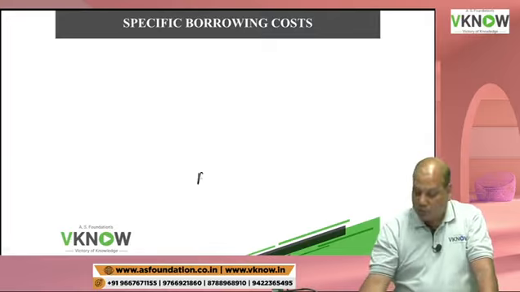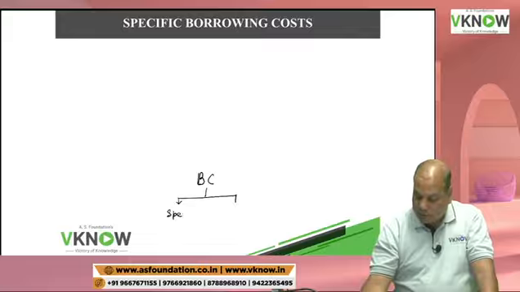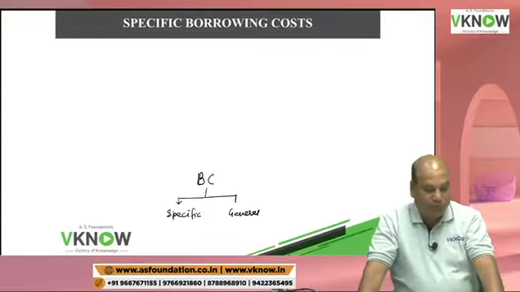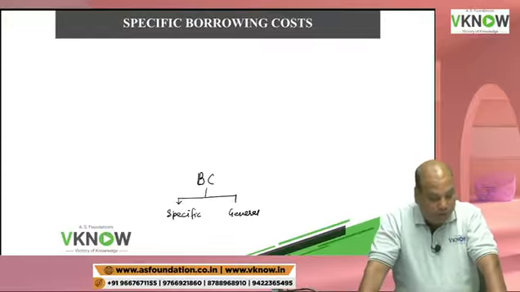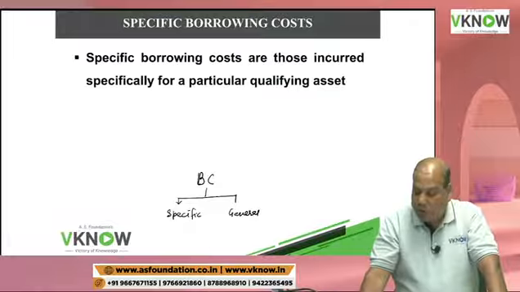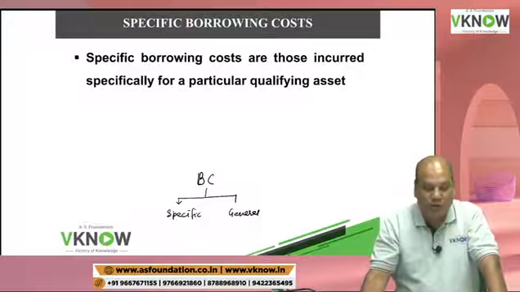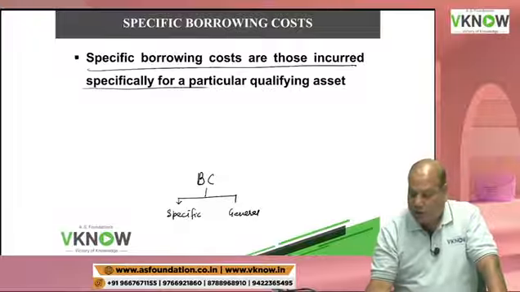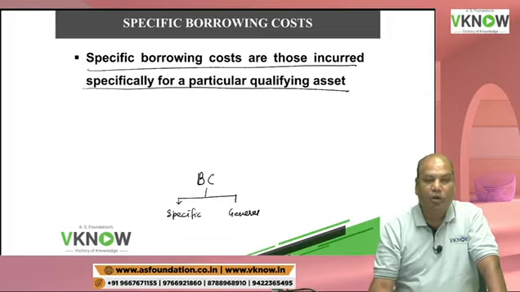Borrowing costs are of two types. One is called specific borrowing and one is called general borrowing. So in your book, paragraph number 5, borrowing cost will be specific borrowing. What is the meaning of specific borrowing? As the name suggests, specific borrowing costs are incurred specifically for acquiring a particular qualifying asset.